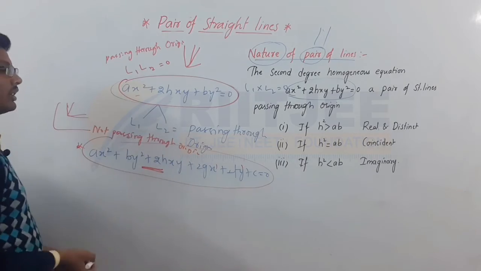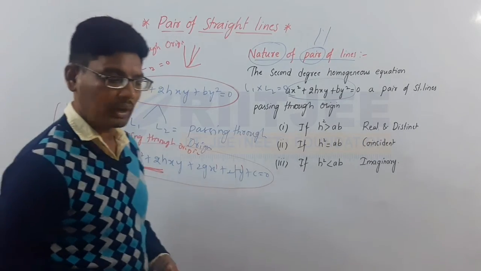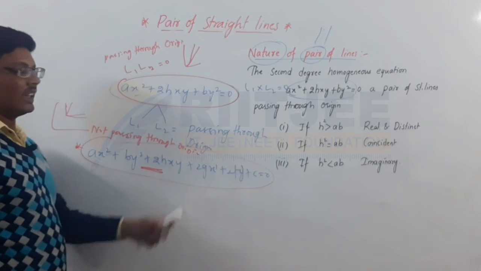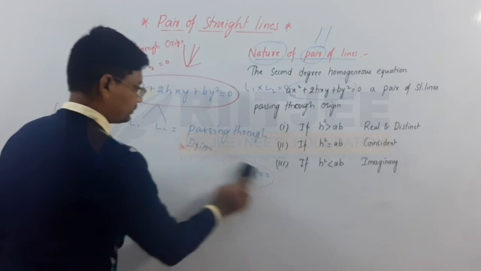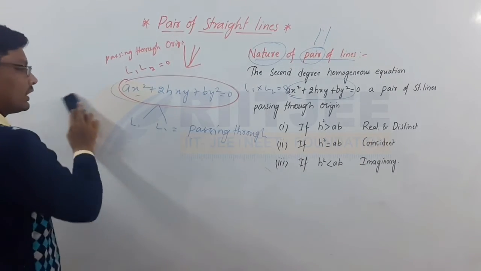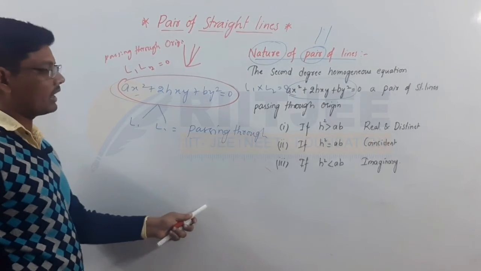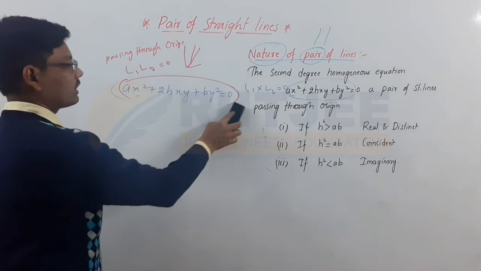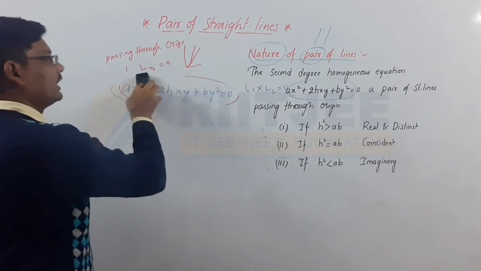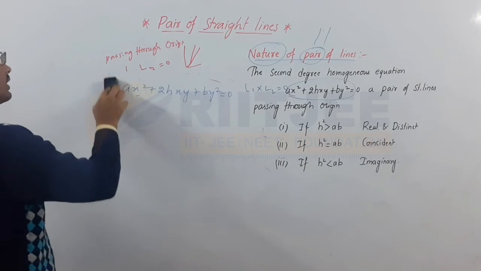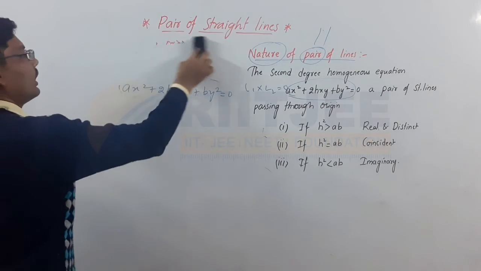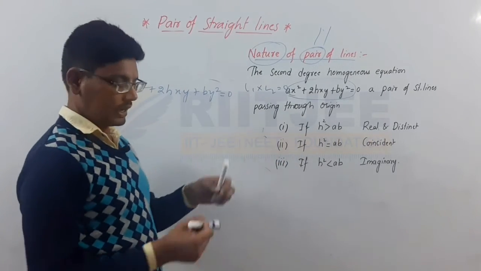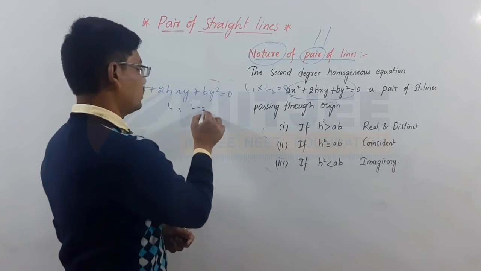This is the one passing through origin. This is also a homogeneous equation, but in terms of degree it is not a homogeneous equation here. Simply we can call it a pair of straight line equation, the combination of pair of straight line equation. So ax square plus 2hxy plus by square is a pair of straight line equation here, sorry, not linear equation. And for this one, this is a combination of two lines, that is L1 and L2.